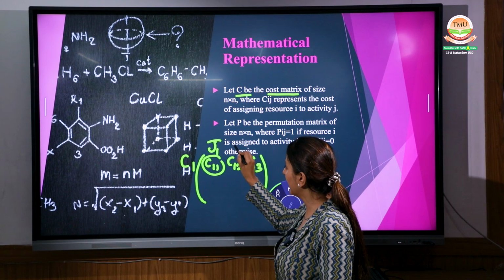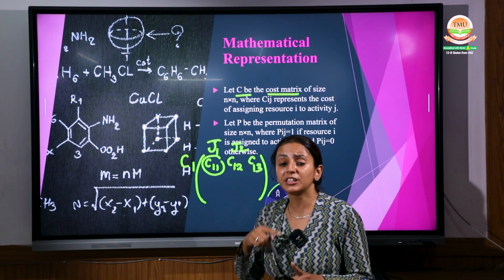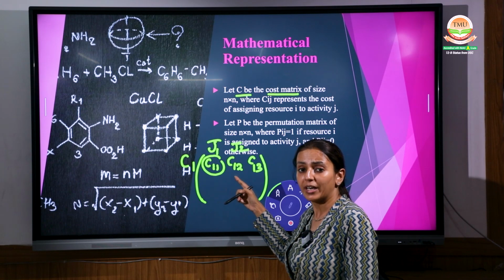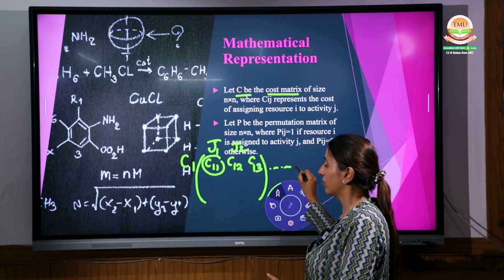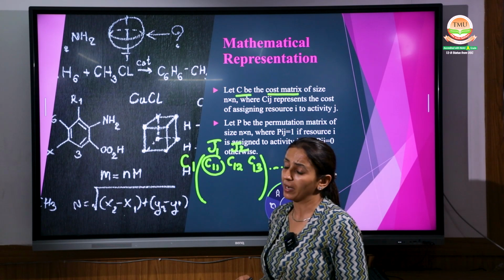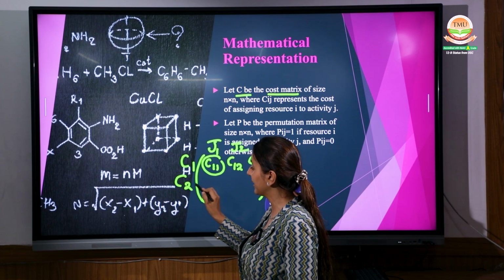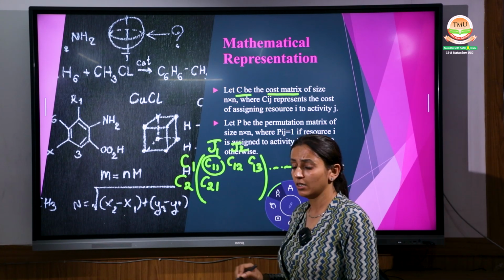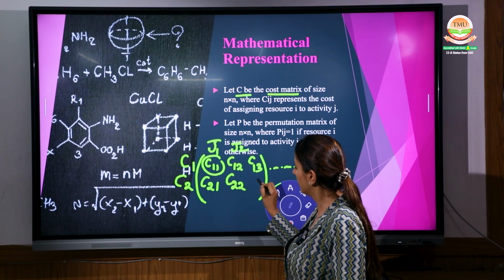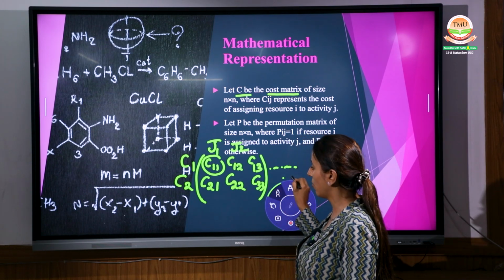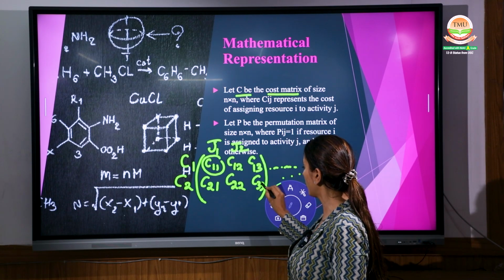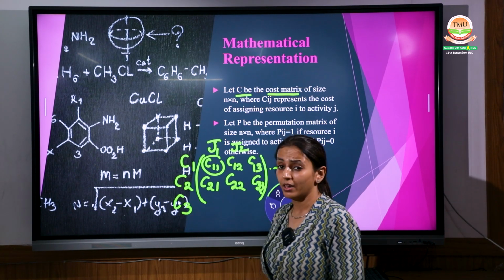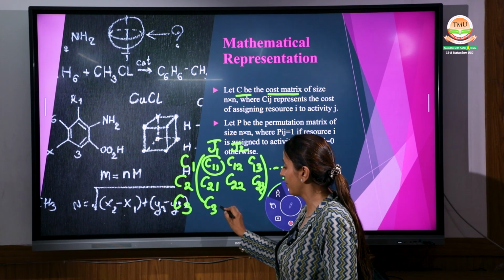For C1 and it is written over to J2. For C1 to J2 the cost will become C12, right? And so on, and this goes on till nth number of times. Same example over here, if I am taking C2, then here will be C21, C22, C23, and so on. If I am using C3, then it will be C31.